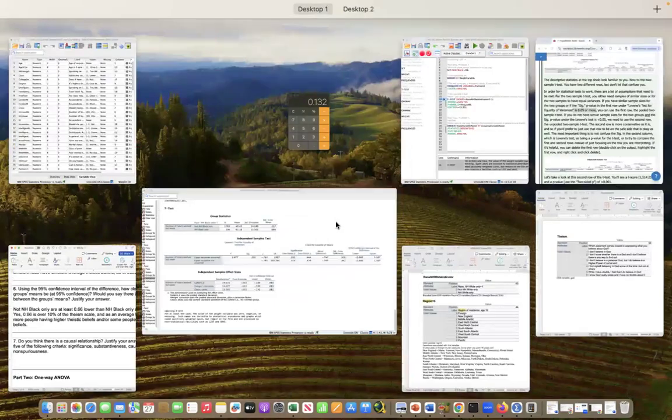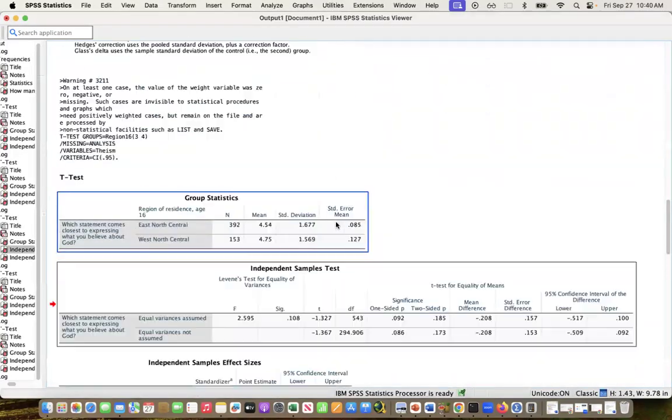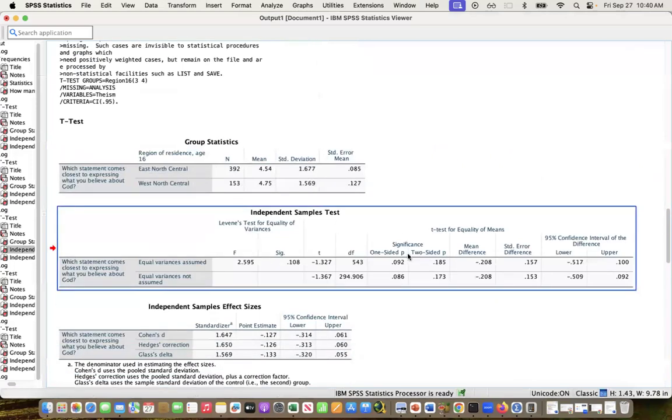If I were to look at these other ones, okay, so here you can see that the difference between these was negative 0.28. So East North Central was 0.28 lower on less theistic beliefs on average than West North Central. But if we put the confidence interval around here, we're saying that we're 95% confident the East North Central is anywhere from half a unit lower to 0.1 units higher. So this one you can see overlaps 0.